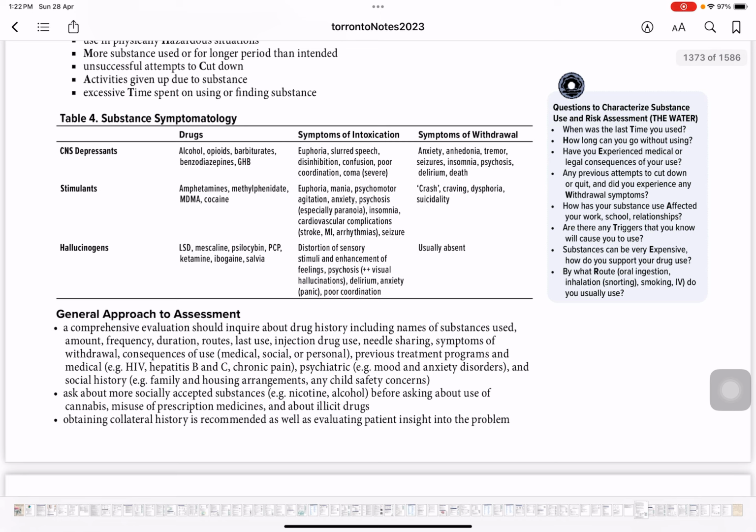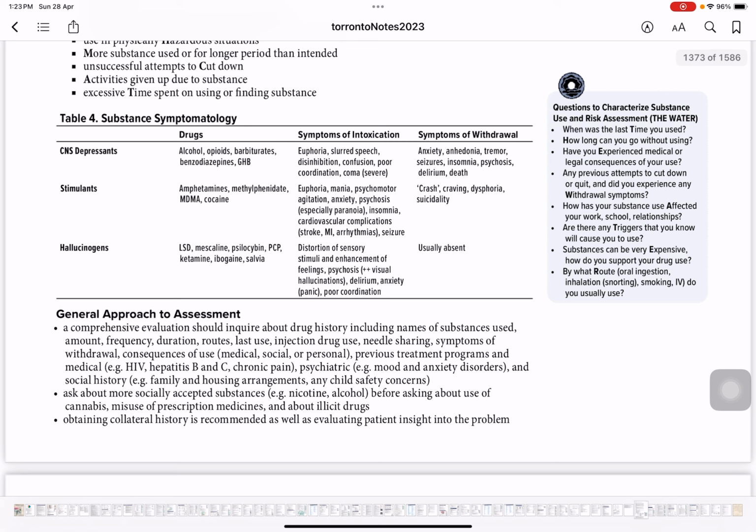These are the symptoms of withdrawal. If you get intoxicated, you'll get coma, confusion, slurred speech, disinhibition, poor coordination, euphoria. But if you do not get it, you get withdrawal symptoms: you'll be anxious, not happy, anhedonic, you do not want to do anything. You're tremulous, not relaxed. Seizures, excessive abnormal movement of the body. Insomnia, you're unable to sleep. Psychosis, delirium, death. These are the withdrawal symptoms associated with CNS depressants.